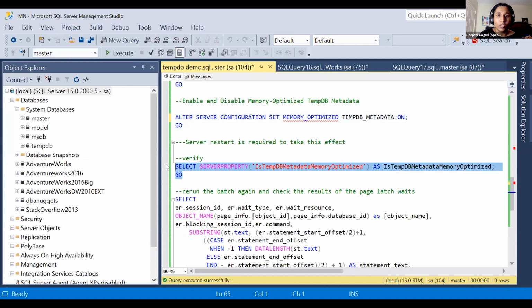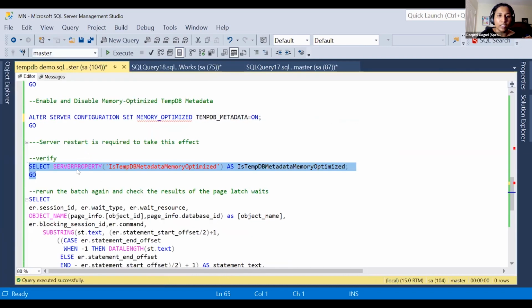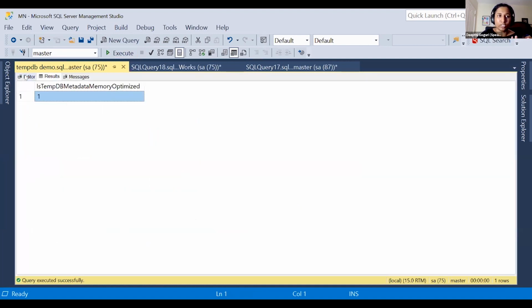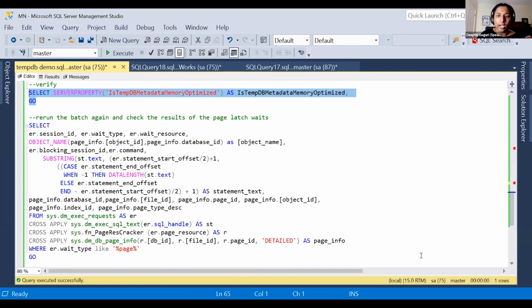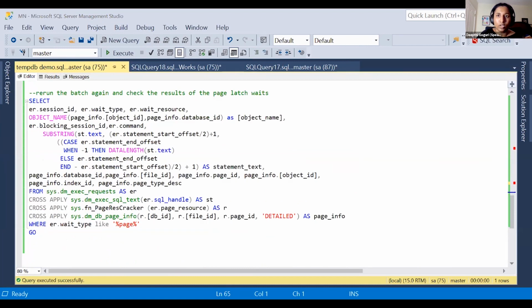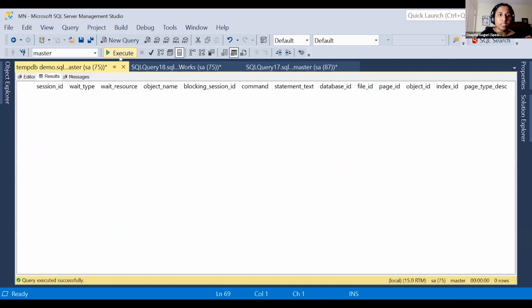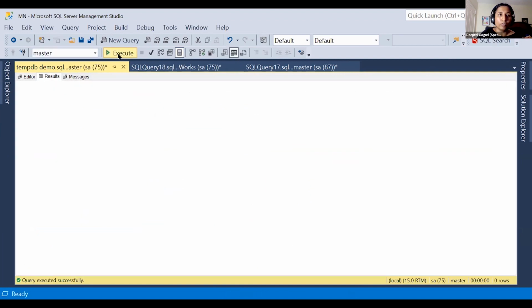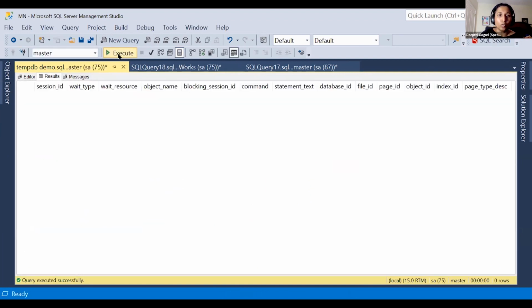So let me verify if that particular memory optimized metadata is actually enabled. One means it is actually enabled. So let me run the query test one more time. I'm just pressing go. It's actually running. And right now, if you check, you will not see contention for sure. No matter how many times you run, you will not see contention.